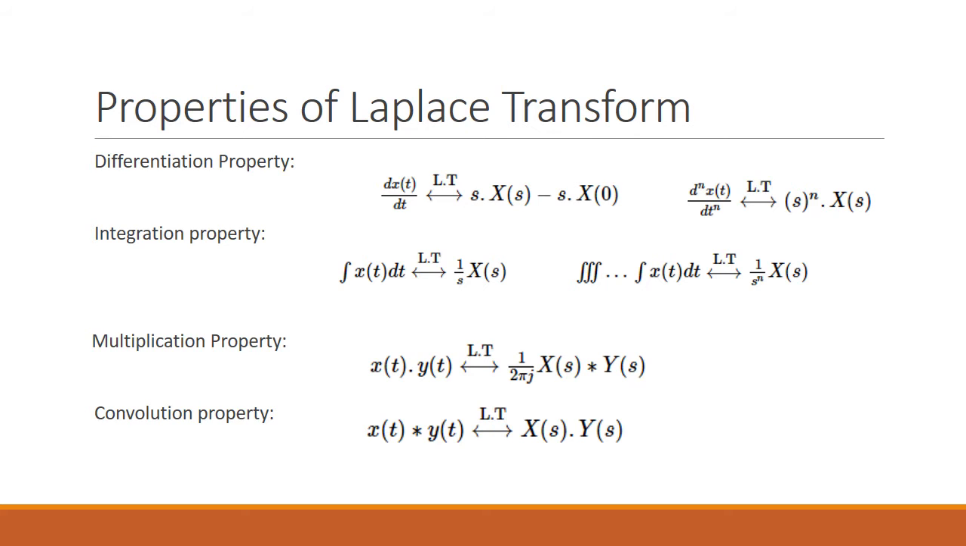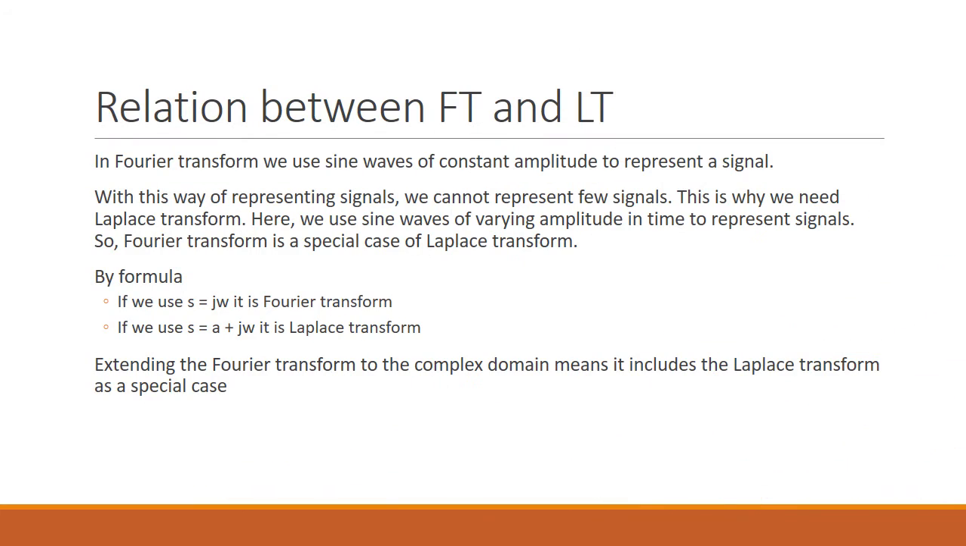Multiplication property, x(t) into y(t), the Laplace transform will be 1/(2πj) X(s) convolved with Y(s). And if we come to the convolution property, x(t) convolved with y(t) gives X(s) into Y(s). These are the different properties.